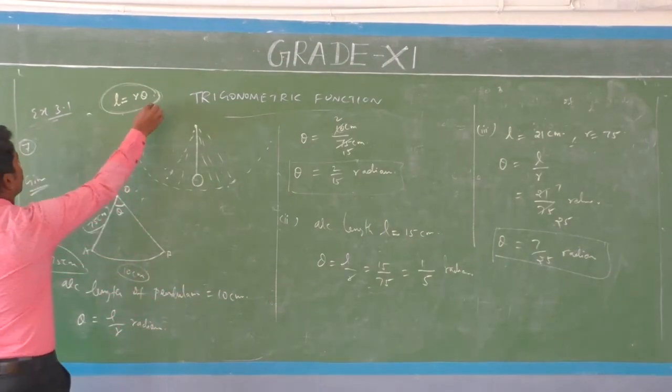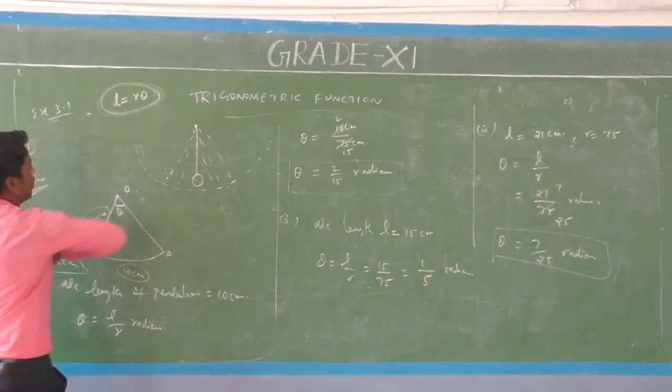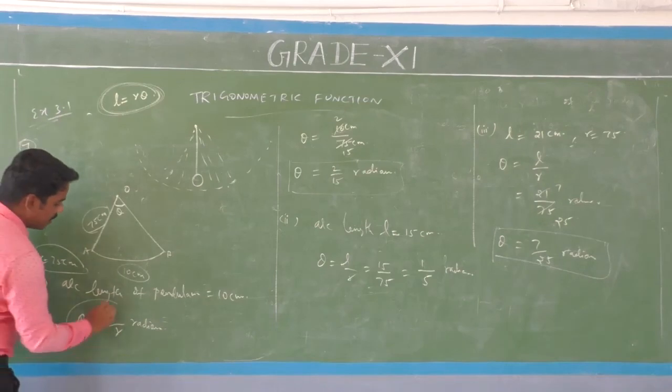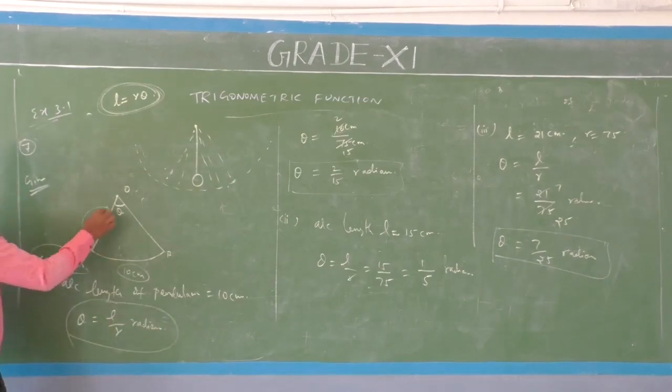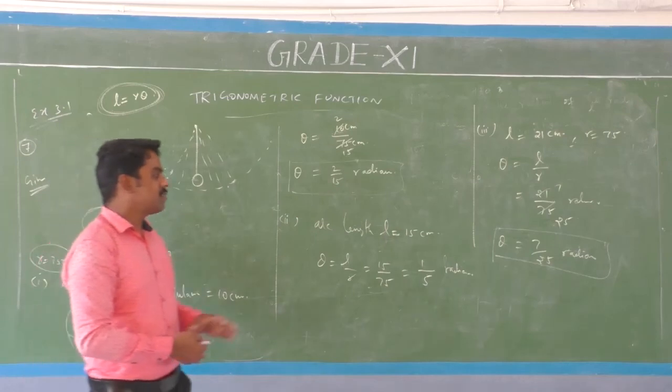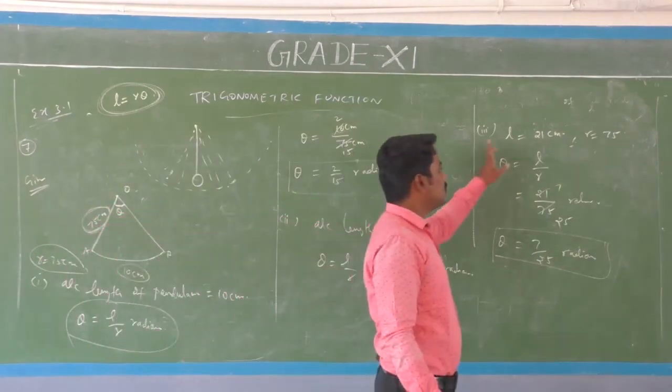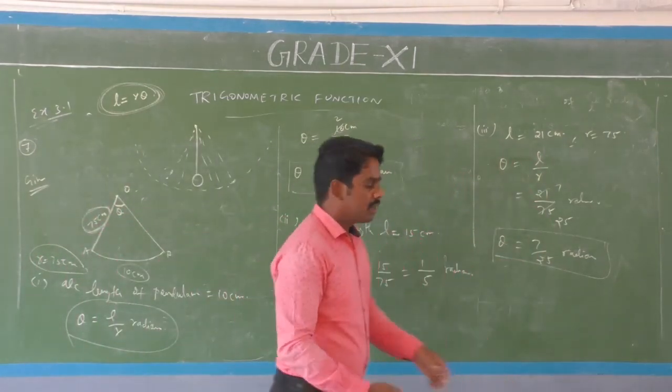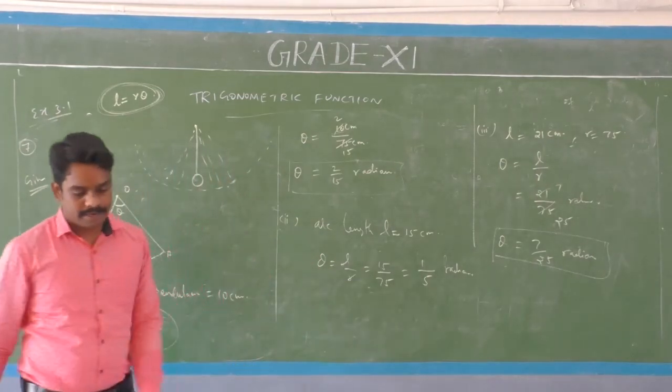That's all. Very important: the formula L equal to R theta, then theta equal to L by R radian. Here the radius is 75 centimeter, and the length of arc in the first question is 10 centimeter, second question 15 centimeter, third question 20 centimeter. So find theta.